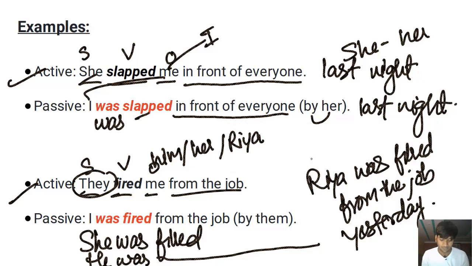Understood? So, affirmative sentences. Subject, V2, verb in the past form, object. Passive voice: the object becomes the subject, followed by was or were according to the subject, followed by the past participle, followed by the past time marker, if we have one, followed by plus the doer, which is optional, which is not needed.